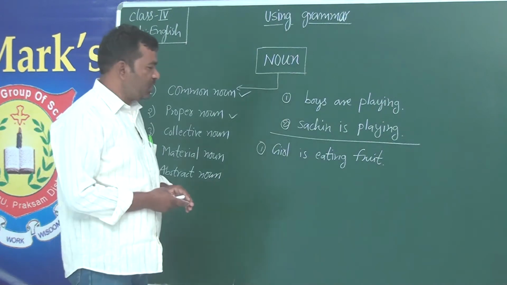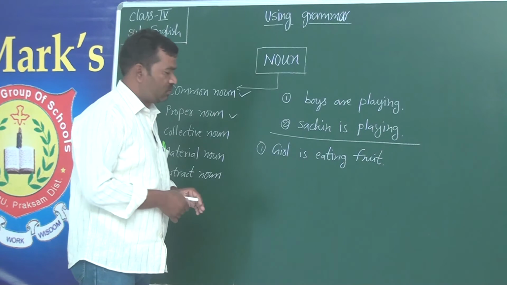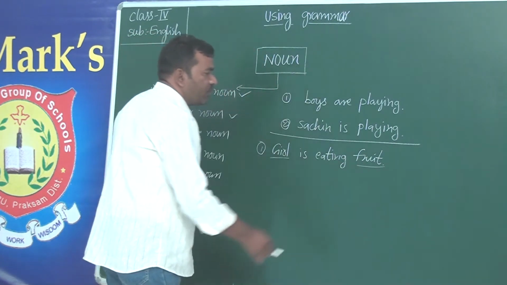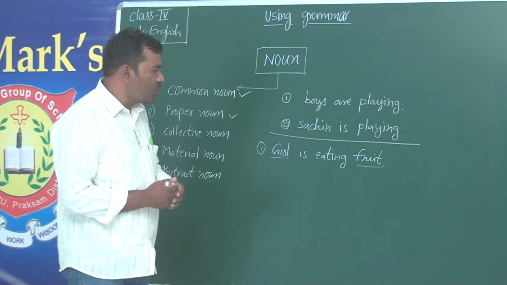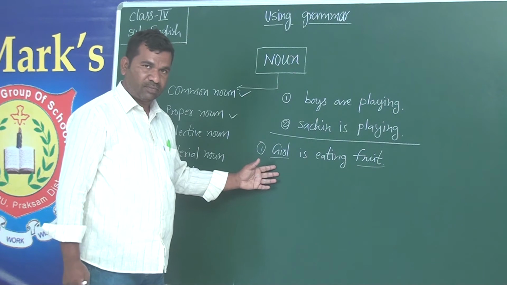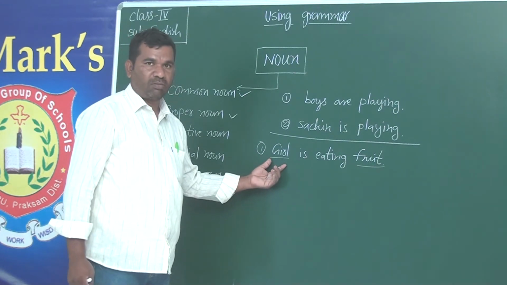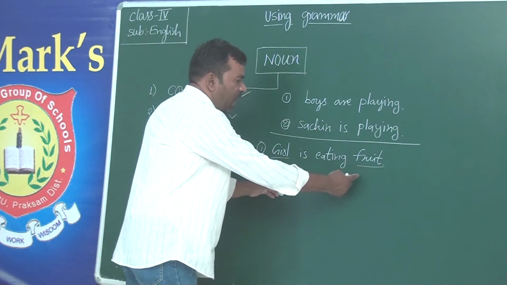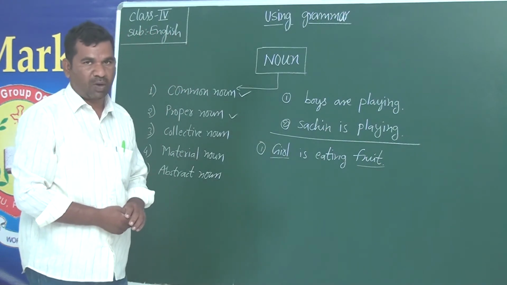Here, you see that there are two noun words. What are they? One is girl and one is fruit. And what kind of noun do you think it is? This is common noun. Understand? So both nouns which we have underlined are examples of common noun.